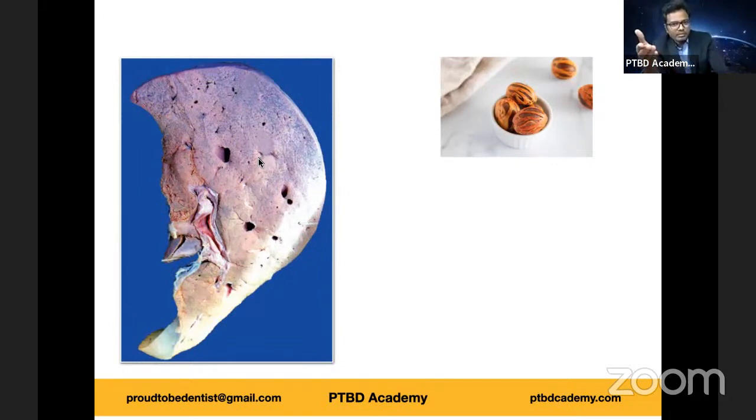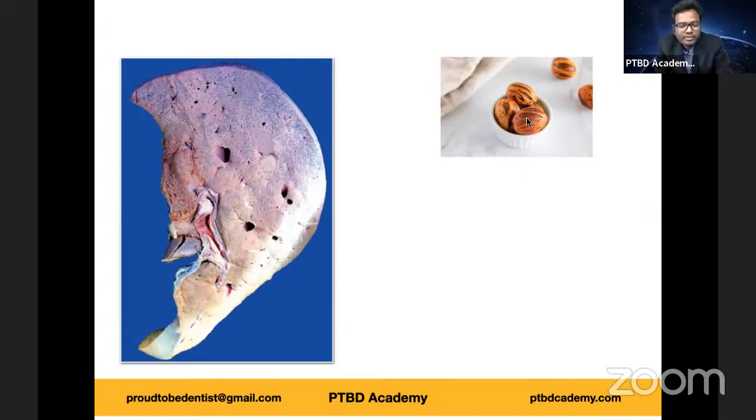In fact, one of you was mentioning previously about CVC, chronic venous congestion. So what is the pathology we're talking about? I've given you the liver. I said it's liver and I said those are nutmegs. So you got the answer, right? So nutmeg liver, the cut surface shows mottled appearance, that is dark and light areas as you can see. So alternate pattern of dark congestion and pale fatty change giving this nutmeg appearance. You can also see the nutmegs, the seeds, how they are dark and white, mottled appearance.